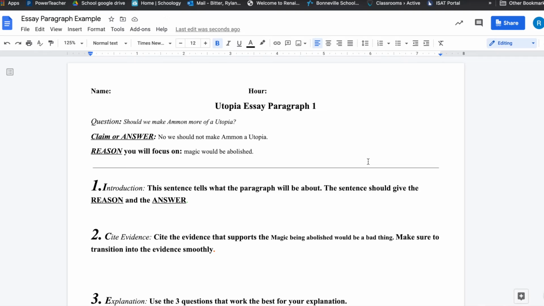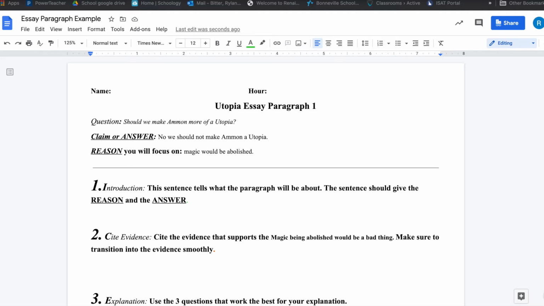So now that we have all of our questions changed, we will still tweak them throughout, but each question should reference back to that main answer and claim. So that way we're always coming back to those main ideas that we want to talk about. So let's start with the introduction.